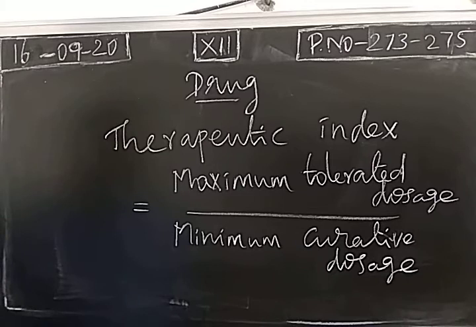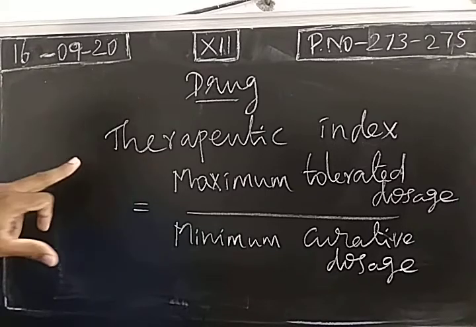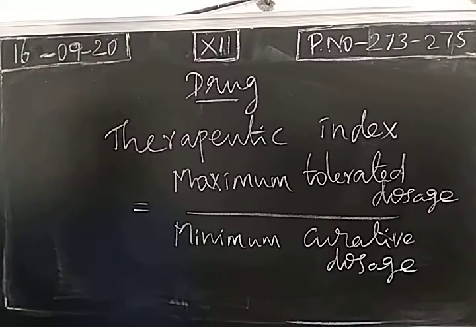Next, the minimum curative dosage. Below this, if you take a drug, it won't have any particular action and will be highly ineffective. So for every drug there is a minimum dosage and a maximum dosage, and this ratio is called the therapeutic index.